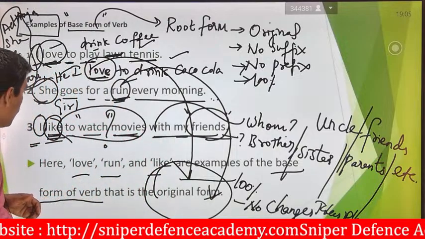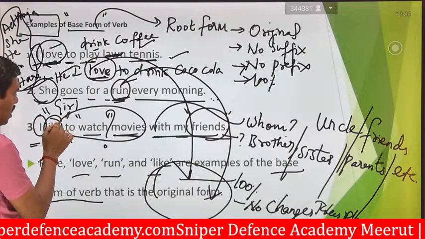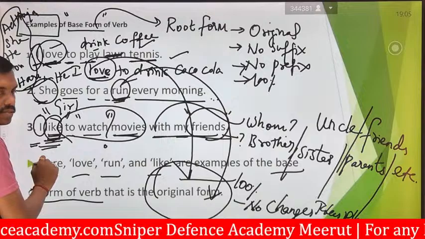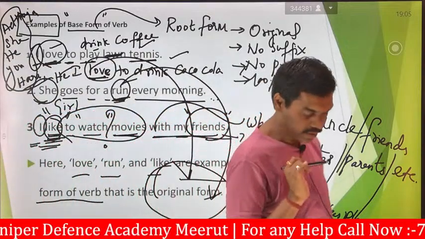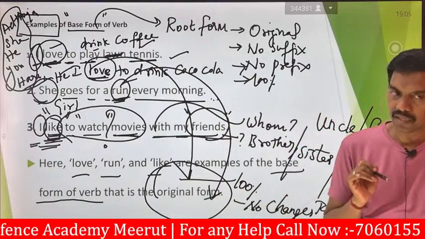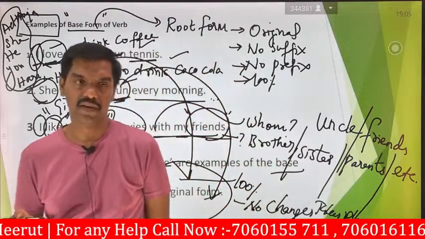The third one, I like to watch. This like shows the interest. There is no other word to replace it. Like means like. So what they are saying is, I like to watch movie with my friends.